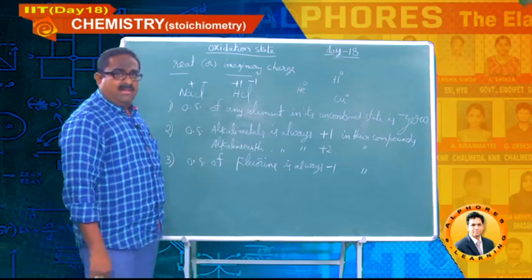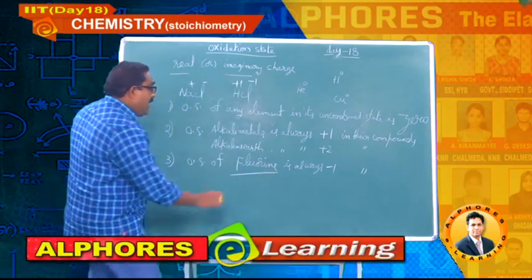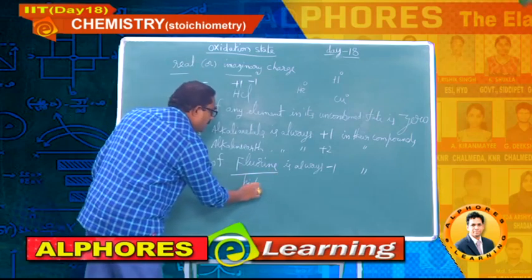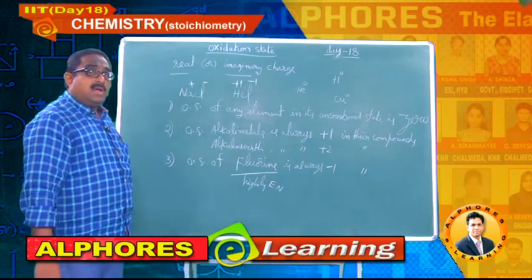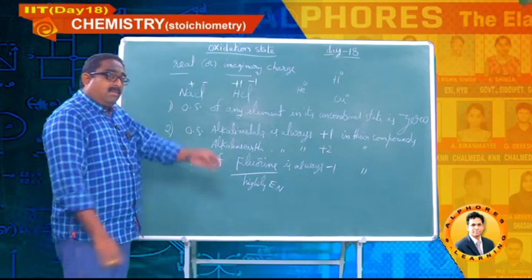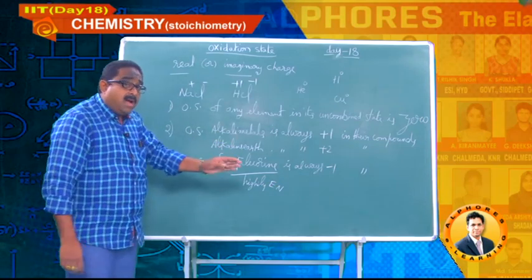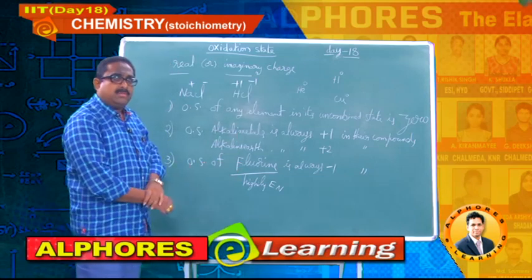The reason is that fluorine is the most electronegative element, and after gaining one electron, it gets the nearest neon inert gas configuration and becomes highly stable.